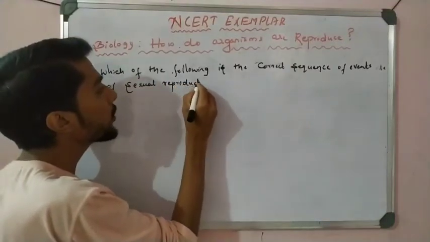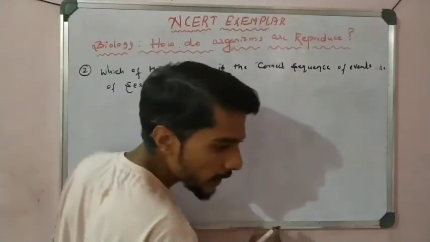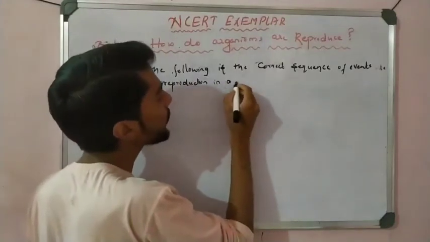We only study sexual reproduction in this video. Sexual reproduction in a flower.